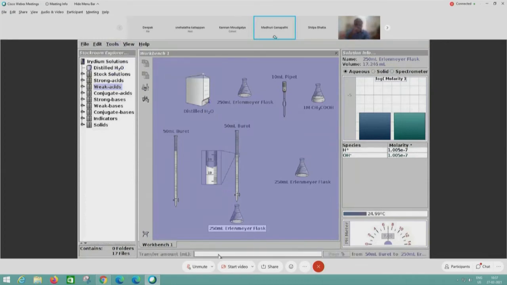When I put it back to precise transfer, and I want to titrate 0.5 ml, then I will write 0.5 here. In this case, it is not drag mode, it is click mode. If I click only, the amount will fall. The liquid will drop into the Erlenmeyer flask. So for every amount that has to come into the Erlenmeyer flask, I need to click. So click will help in pouring. There is no drag mode in this case. The drag mode is available in realistic transfer.